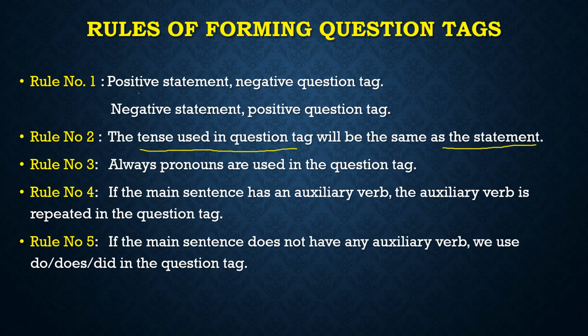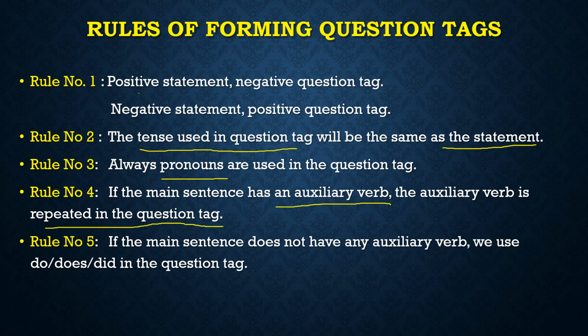Alright. Next rule: always pronouns are used in the question tag. Even if in the statement there is a noun, when we are placing a question tag, we have to use pronouns. Noun cannot be used in the question tag. You have to use pronouns only. Number 4: if the main sentence has an auxiliary verb, also known as a helping verb, the same auxiliary verb will be repeated in the question tag.